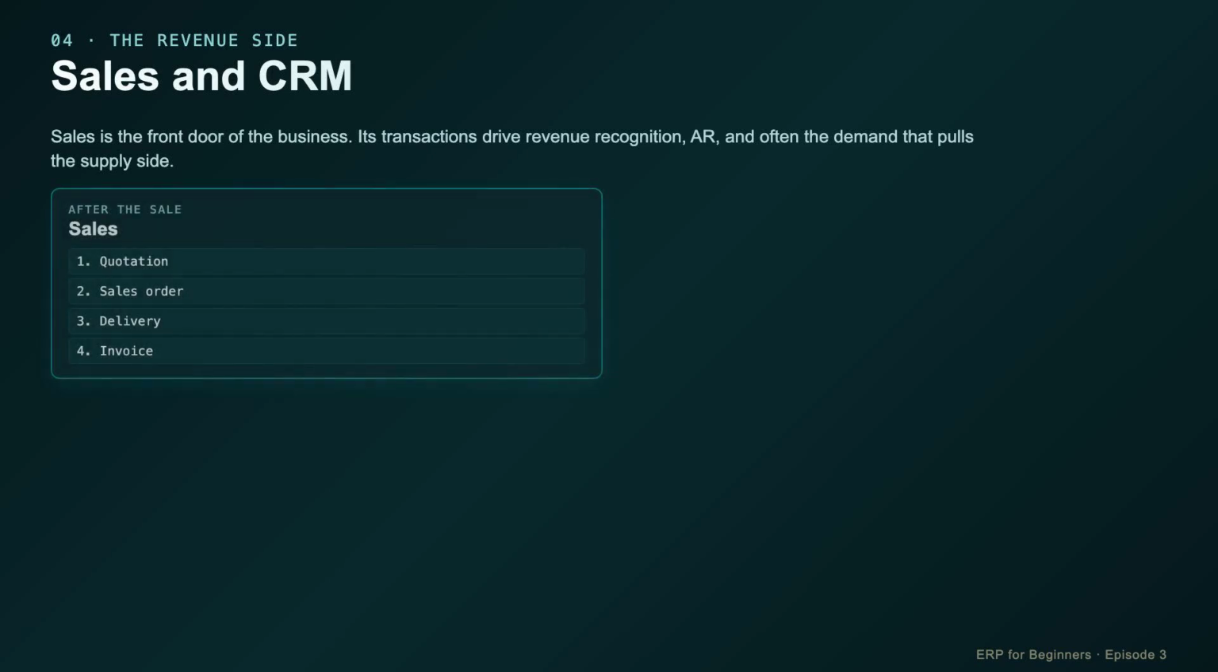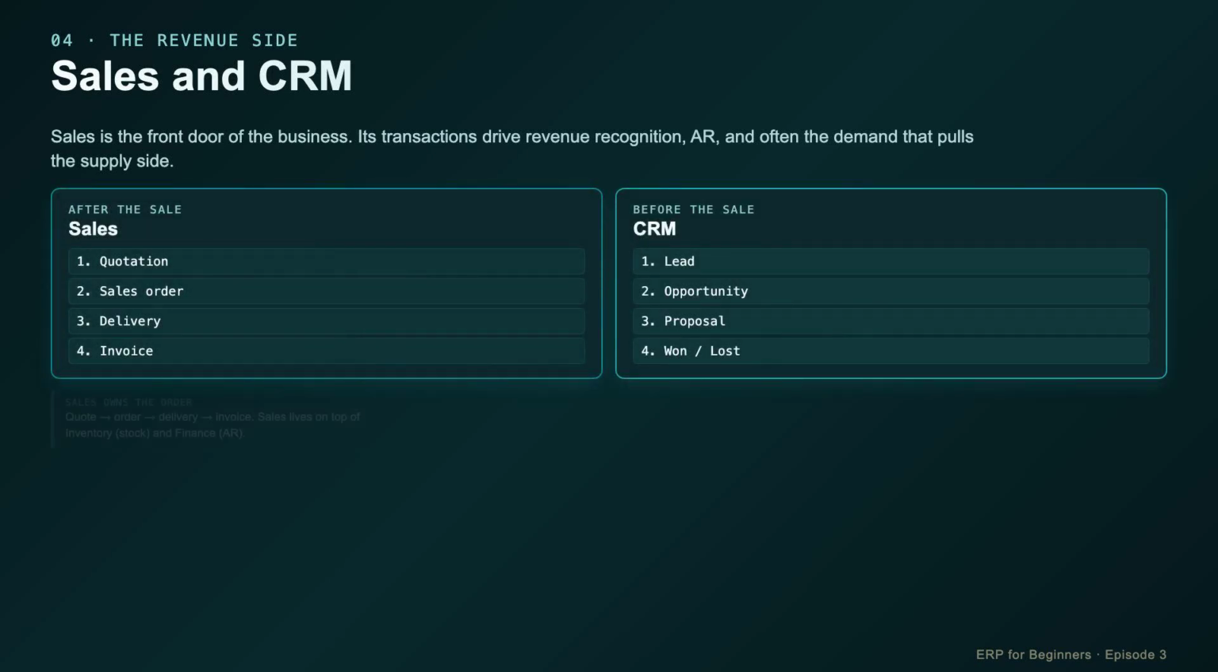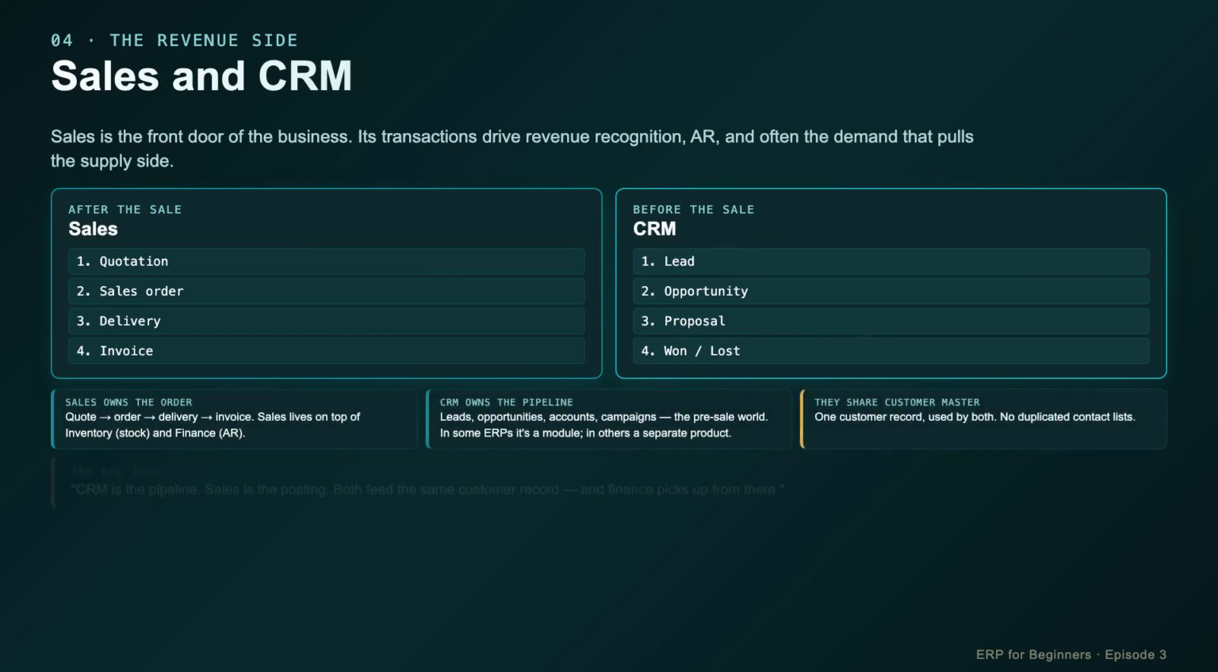The revenue side, sales and CRM. Sales is after the deal: quotation, sales order, delivery, invoice. Sales lives on top of inventory and finance. CRM is before the deal: leads, opportunities, proposals, sometimes bundled in the ERP, sometimes a separate product. Both share one customer record. No duplicated contact lists.